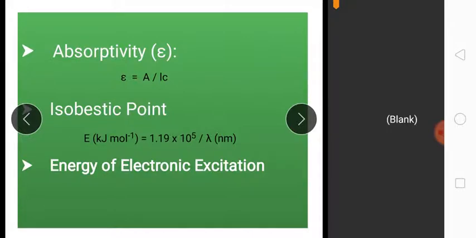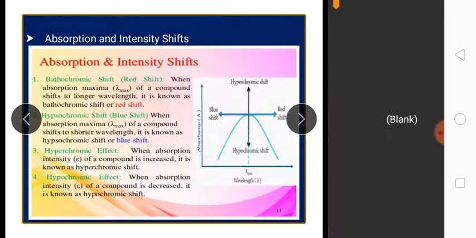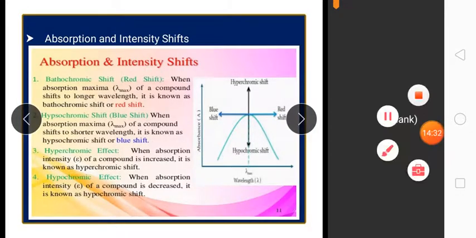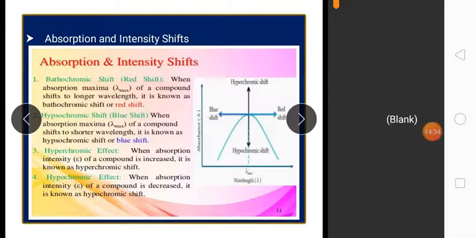Next is the energy of electronic excitation, and its value is 1.19 into 10 to the power 5 over wavelength in nanometers. The next topic is absorption and intensity shifts. You can see in the figure, here absorption and intensity shifts are shown.